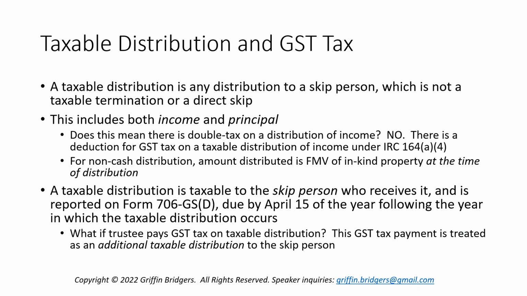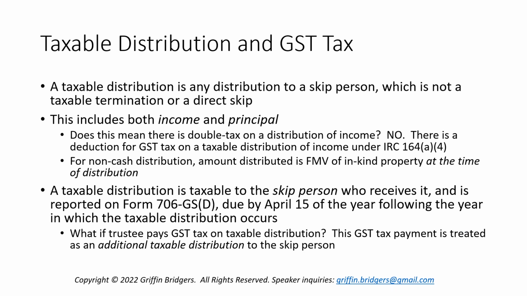Now, we're also going to look at the corollary, a taxable distribution. A taxable distribution is simply any distribution to or for the benefit of a skip person, which is not a taxable termination or a direct skip. I intended to put a slide in for this and I didn't, but there's really a hierarchy that you walk through for different types of GST transfers. First, you check the box: is it a direct skip? If not, next you look to whether it's a taxable termination. If not, then you look to whether it's a taxable distribution.